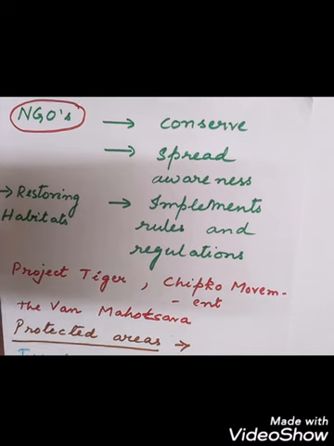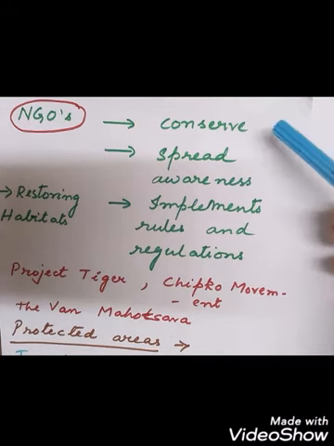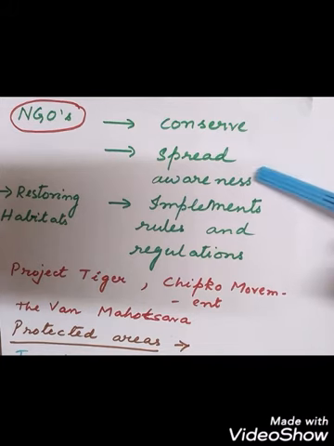The NGOs, the non-government organizations, share their job of conserving the environment with the government. The government has some projects, and NGOs are also sharing their part. So what are the works of the organizations? They are helping in conservation and in spreading awareness among the people.